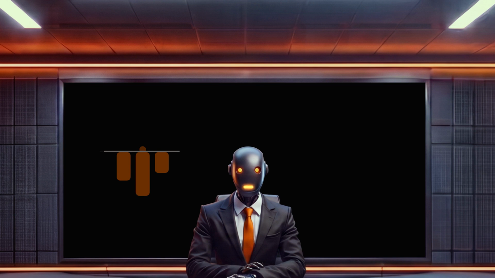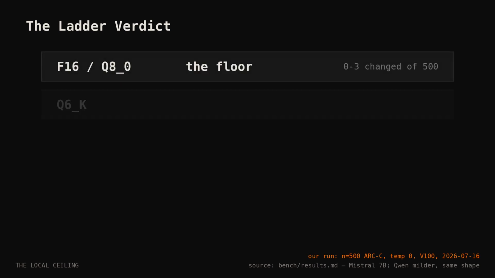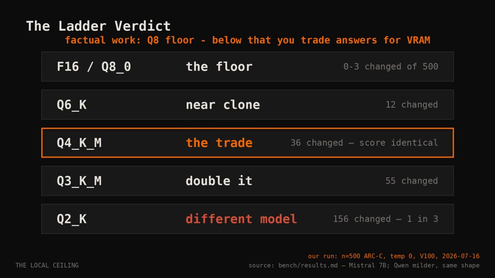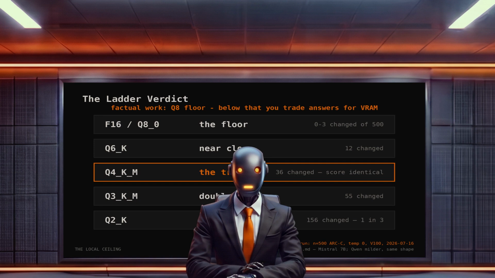So here's the rule of thumb from our own data. Not vibes, the diffed. Q8 is the real thing, not a compromise. On Qwen, it returned the identical answer sheet to full precision, 0 changed answers in 500. On Mistral, 3. If your workload needs factual consistency, parsing, extraction, logic you act on, Q8's your floor, and it's a real floor. Q6 is a near clone, a dozen changed answers in 500. For almost everything, fine.